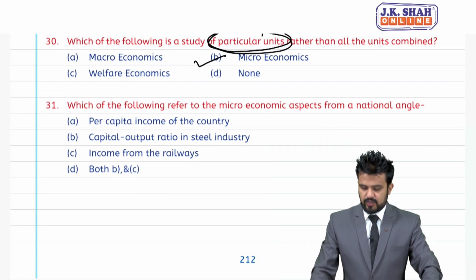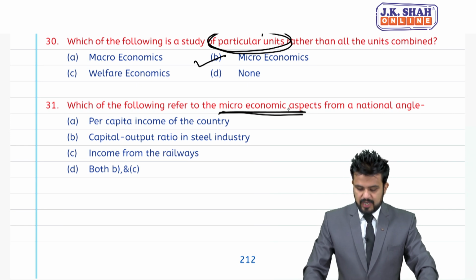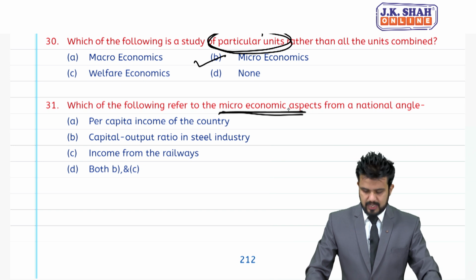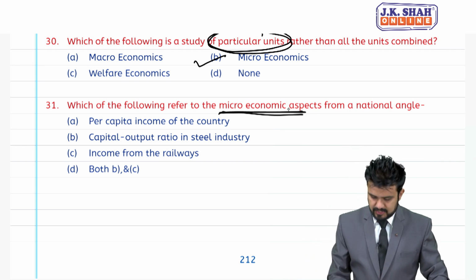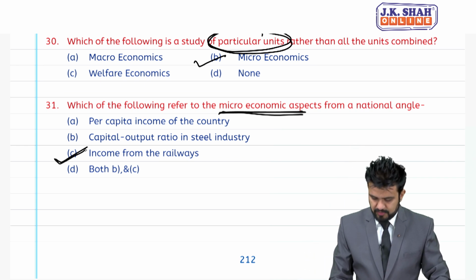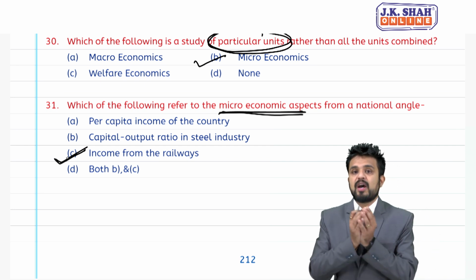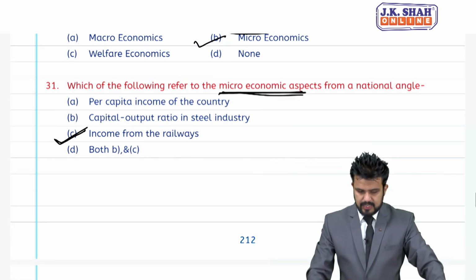31, which of the following refers to the microeconomic aspect from national angle? Microeconomic aspect. Per capita income of the country, that is macro. Capital output ratio in steel industry. Income from railways, both B and C. Right answer is income from railways. So, income from railways is income from one source. So, 31 answer is C.